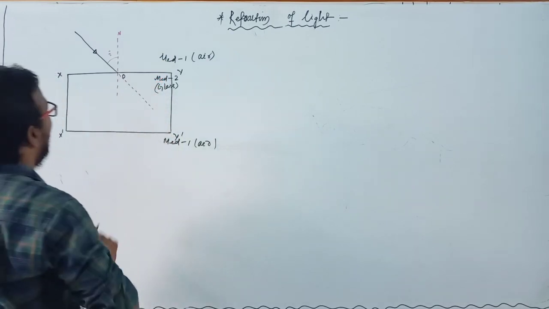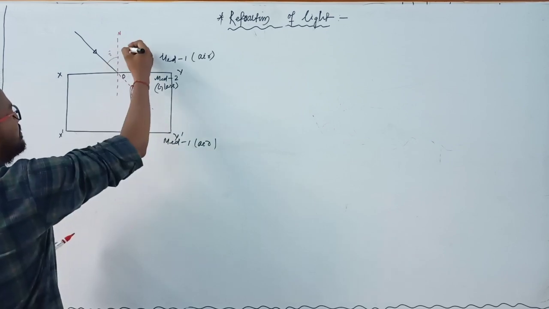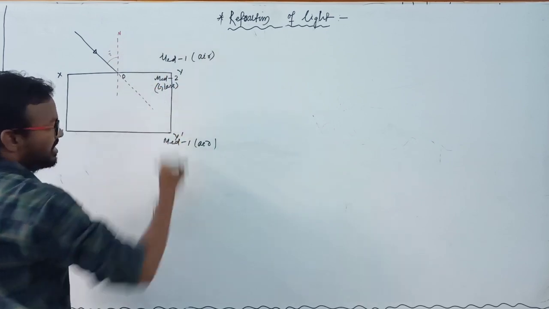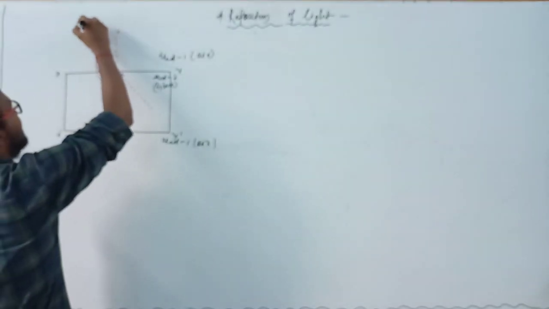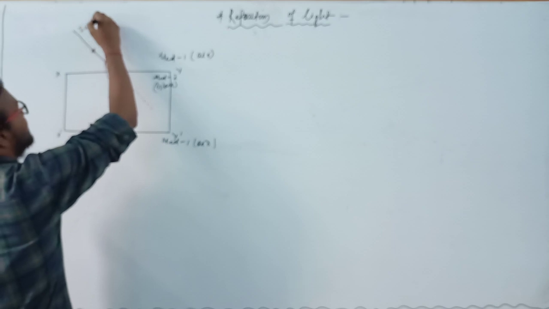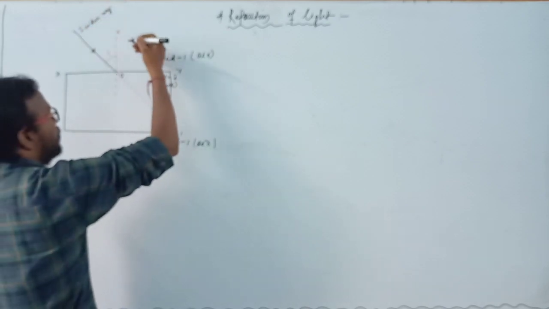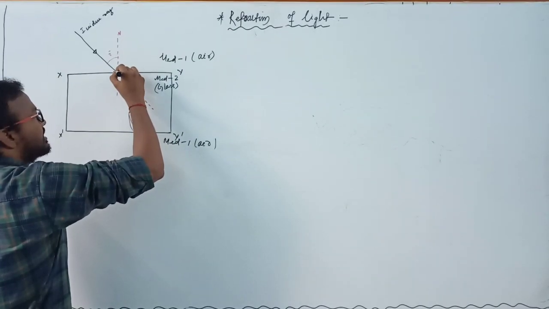So in this case, when light travels from the first medium to the second medium, from the rarer medium, this medium is known as the rarer air medium, and this medium is known as the denser medium. So this is the incident ray, and when light travels from one medium to another medium, it changes its path.